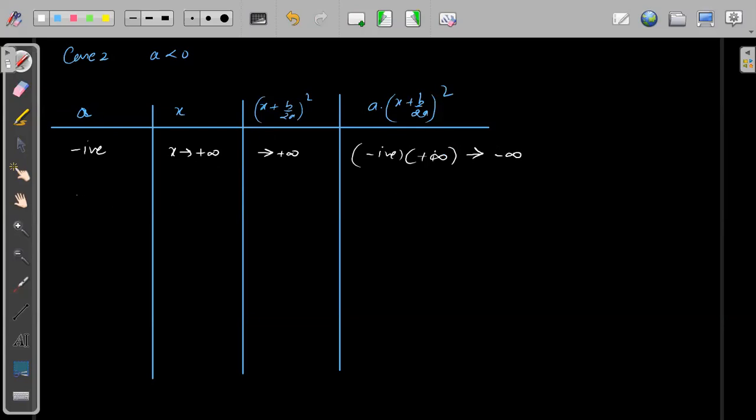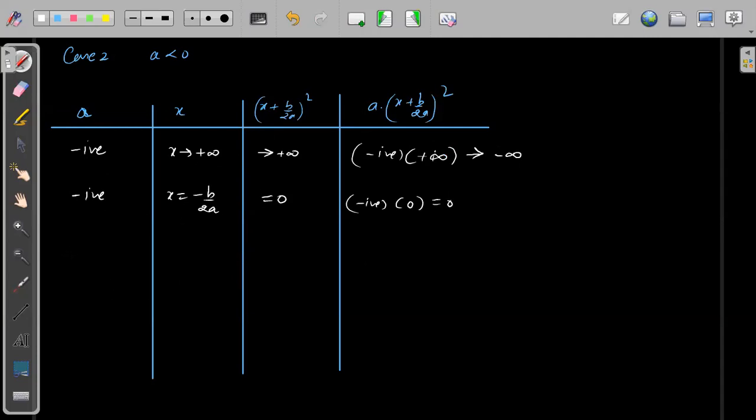Okay. Let's say A is negative, we know. Suppose X is equal to minus B by 2A. So this will be equal to 0. So negative into 0 will be equal to 0, right? So when X is minus B by 2A, this will become 0.